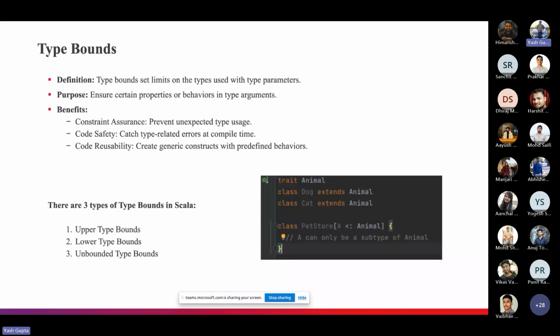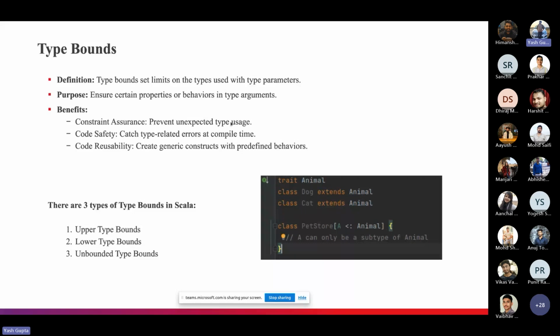Now let's talk about the type bound again. Type bound is also an essential thing for type level programming. Type bound is what we use to define constraints on the type parameters. We can declare that this type should only be a subtype of another type or trait, or that it will be a supertype. So we can declare it by using type bounds.